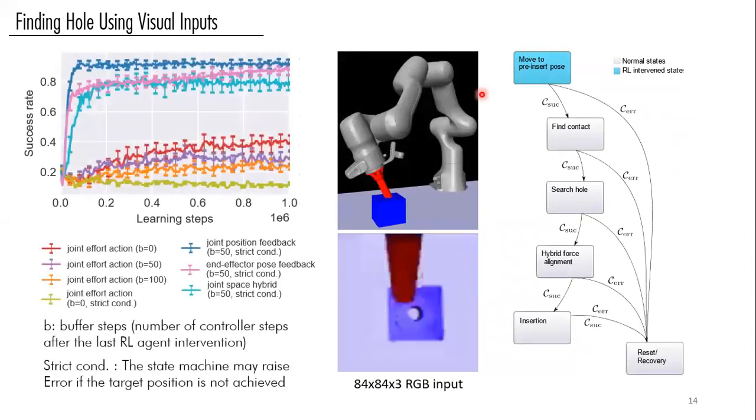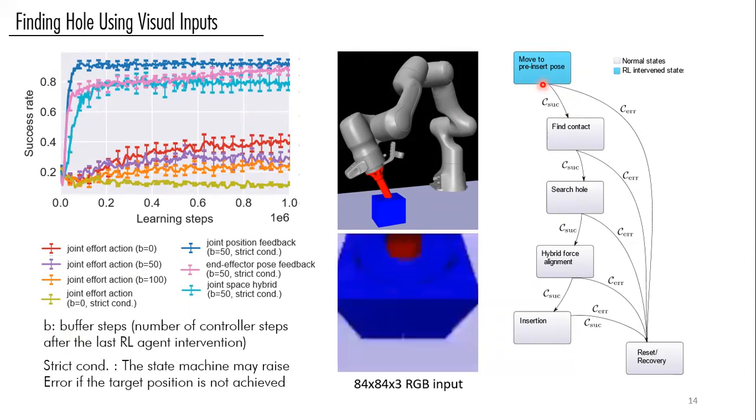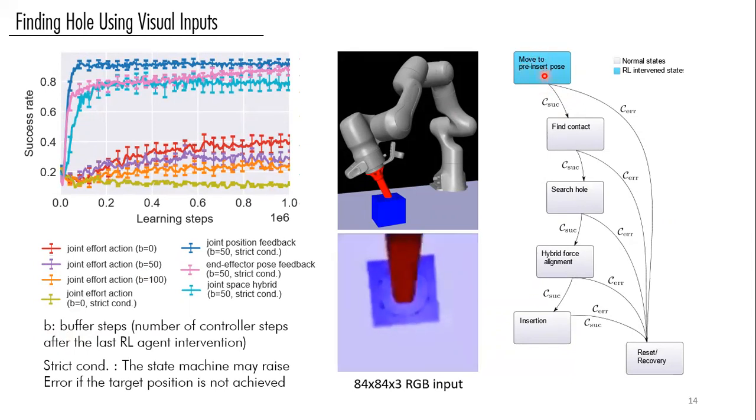In this experiment, we also have two other parameters. One of them is the so-called buffer steps that represents the number of controller steps where, at the end of this state, the controller is applied without any intervention of the policy. And this represents how much opportunity the controller is going to have to resist any external perturbation and error that may come, for example, with residual policies, as we see in this case.